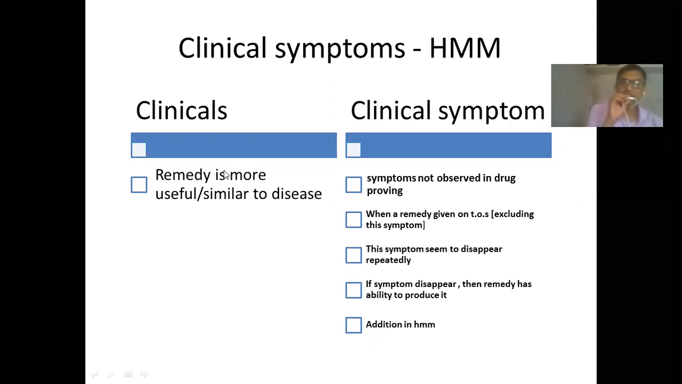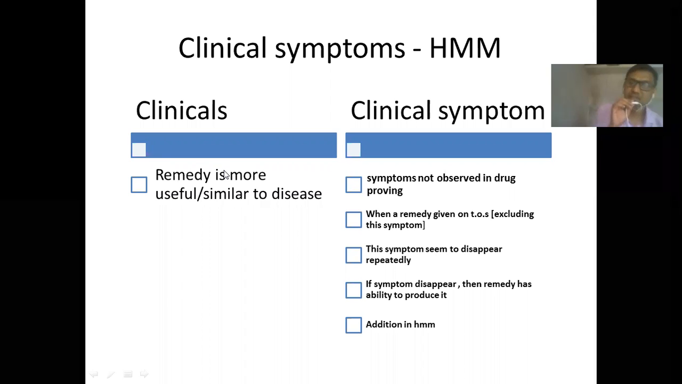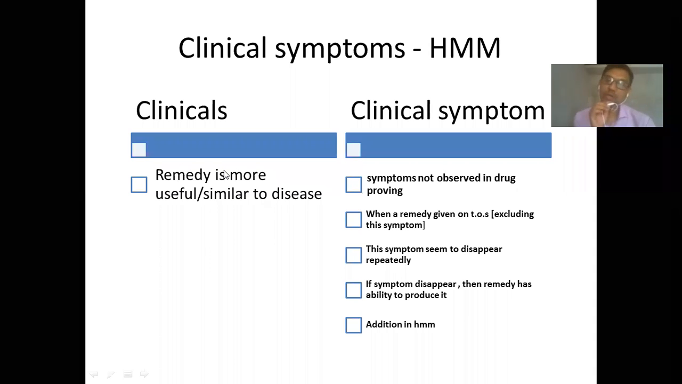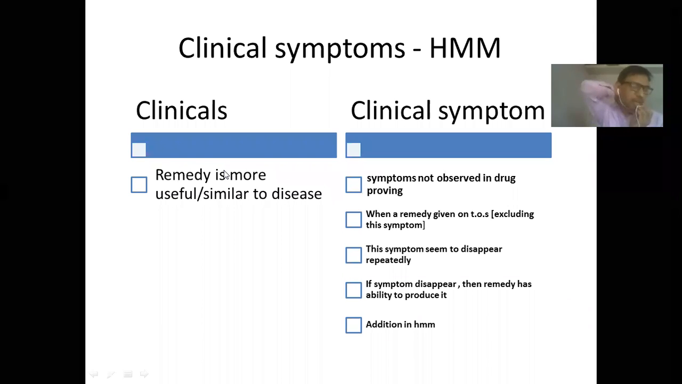So clinicals of a remedy means the remedy is more useful in treatment of a specific disease, and the symptoms of a remedy are more similar to a specific disease that we have already seen: therapeutic, clinicals, etc. But this terminology, clinical symptom, is totally different from the clinicals of a remedy. So clinical indication, or clinicals of a remedy, refers to which type